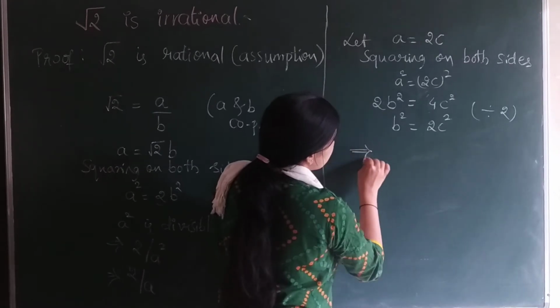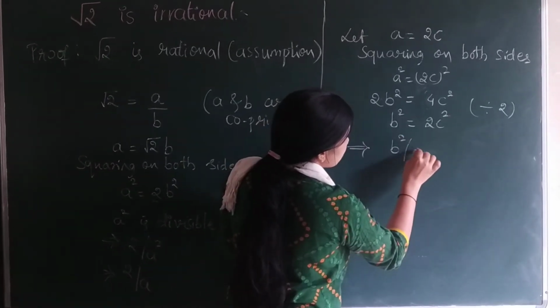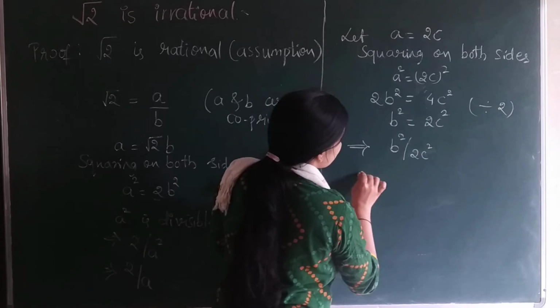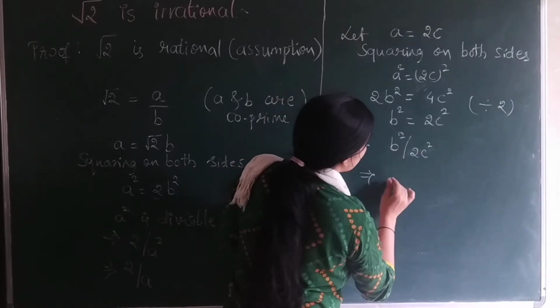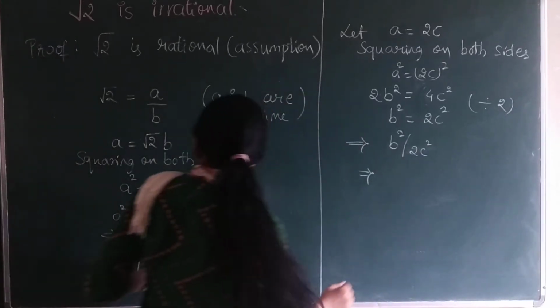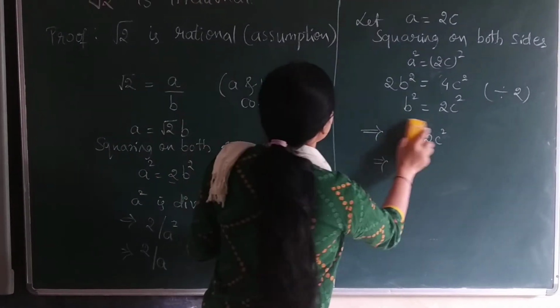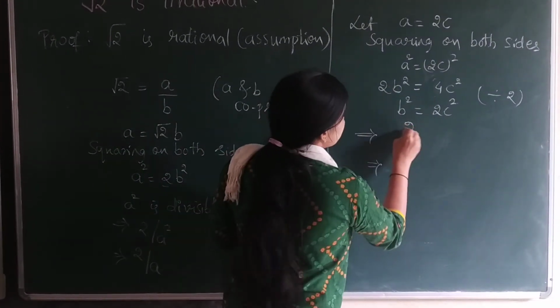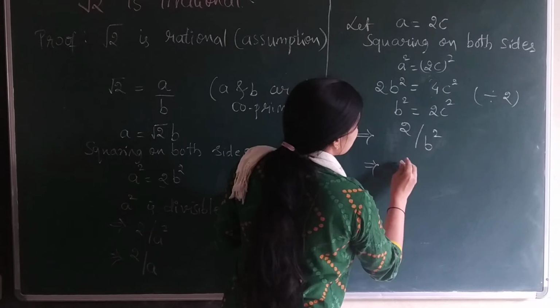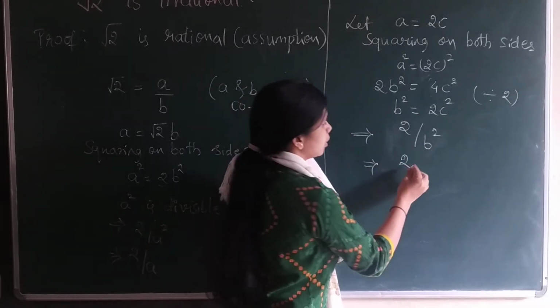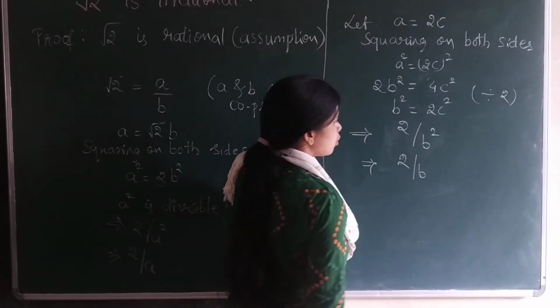Now 2 divides b square, and by the theorem we can write that 2 also divides b.